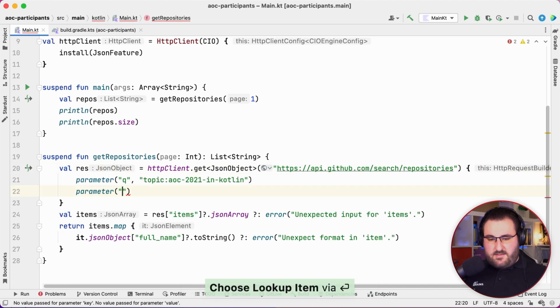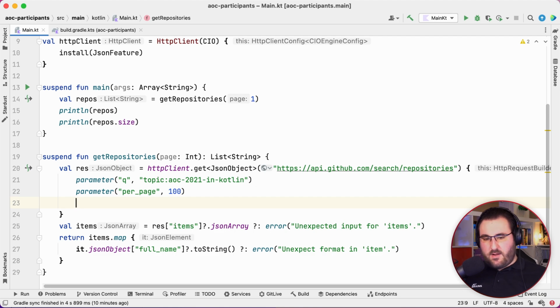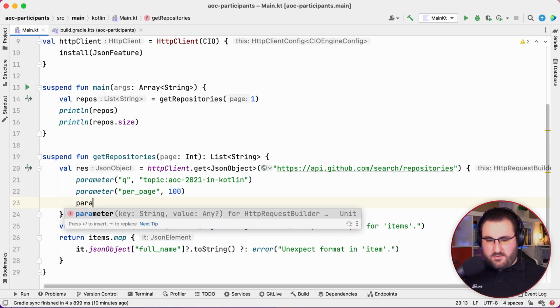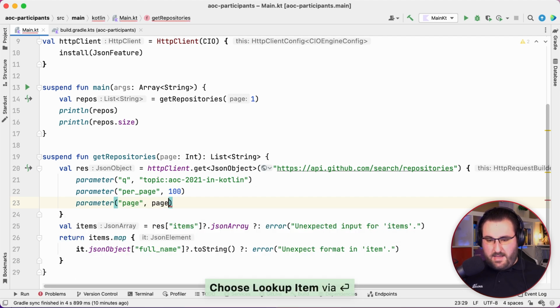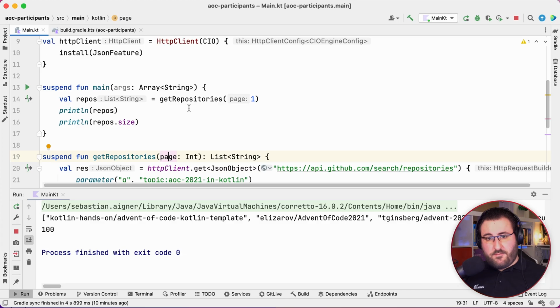We figured out that there's a parameter called per page, which we can set to 100. And now that we are passing the page parameter ourselves, we can also set the page parameter to the variable that we passed in. So with this change, once we run this application, we should now get 100 results at the very least. And that's progress. Yep, that's 100 repos. We're getting there.